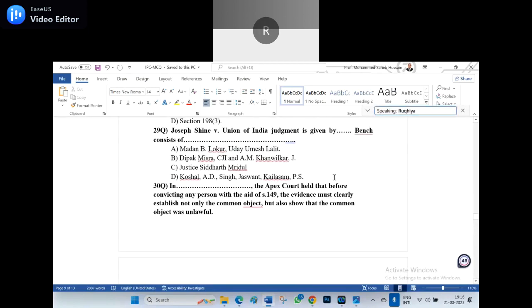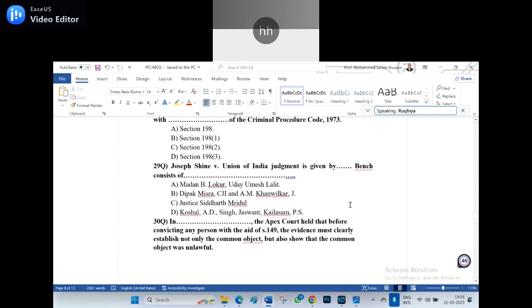I asked the question. Yeah, it is here. Joseph Shine versus Union of India. Judgment is given by a bench consisting of: A, Madan B. Lokur, Uday Umesh Lalit; B, Deepak Mishra CJI and A.M. Khanwilkar J.; C, Justice Siddharth Mridul; and D, Kaushal, Jaswant Singh versus Kailasam P.S. These are the four options.